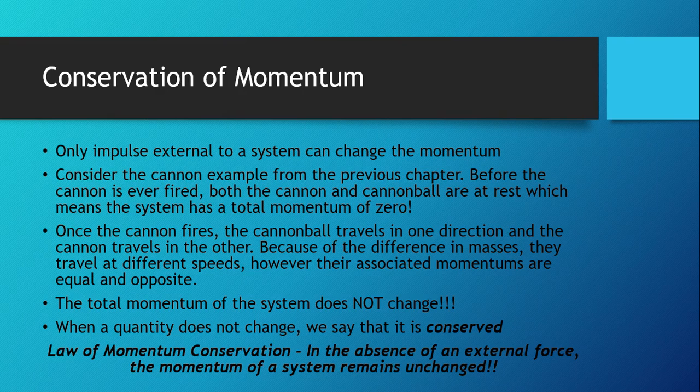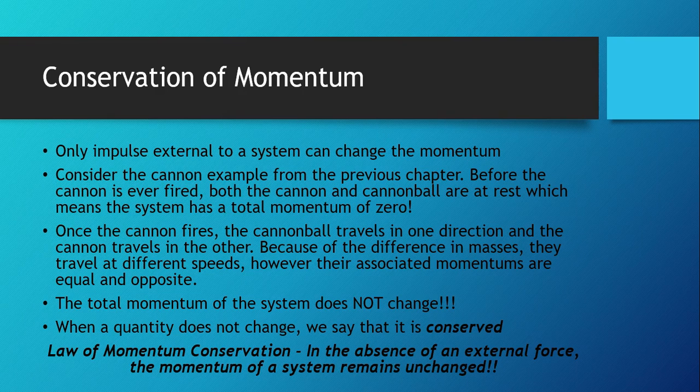And so the two things are equal but in opposite directions. And we know that just like with forces, with momentum, when we have vectors that are equal but in opposite directions, they add to zero. And so even after the collision, even after the explosion when the cannon goes off, the total momentum of the entire system is zero.